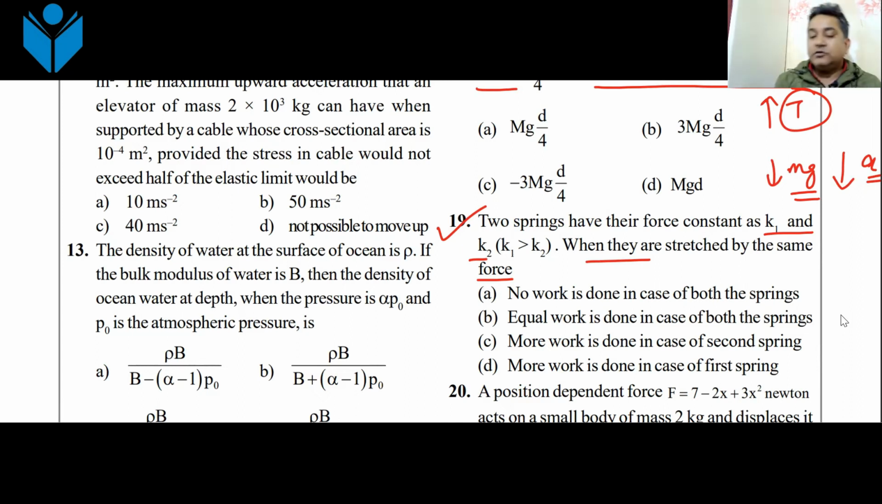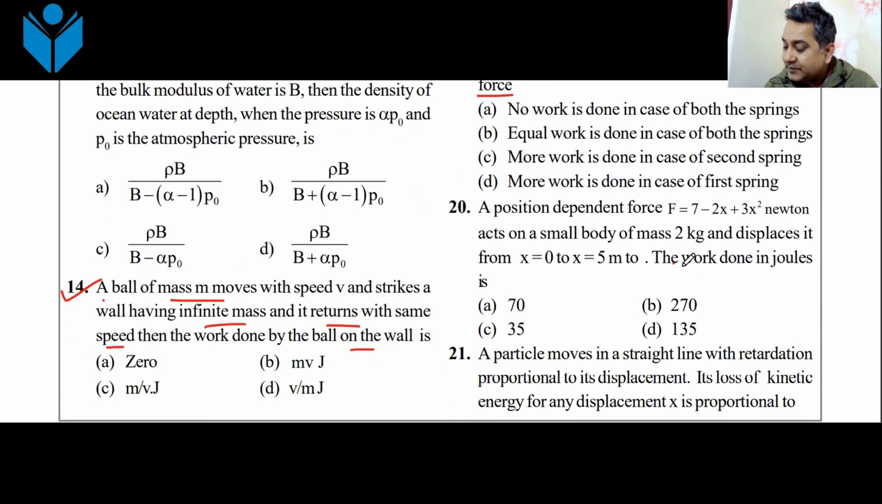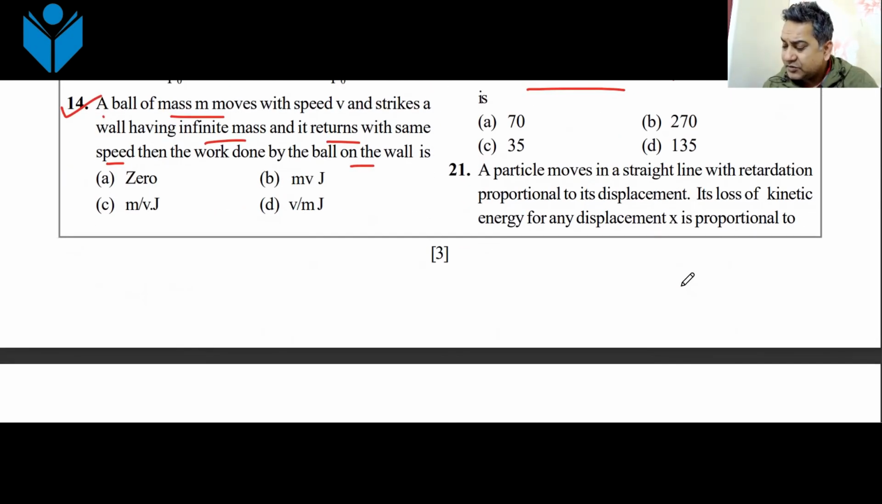That is how you will become self-dependent. This is a very simple question. The position dependent force is given, x coordinates are given, the integral of F dx, and you could have easily achieved the answer for this part. Then question number 21, half question is here, half question is there. It should not have come like this.